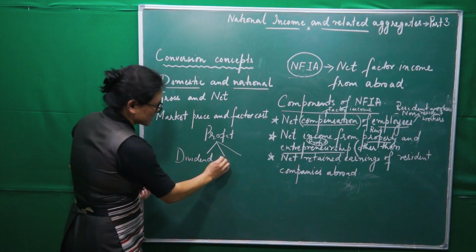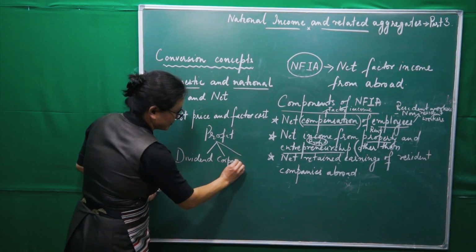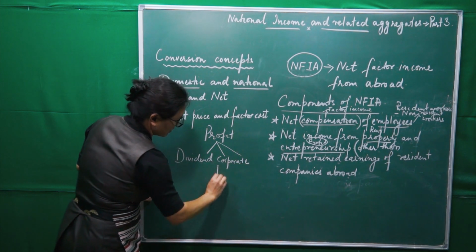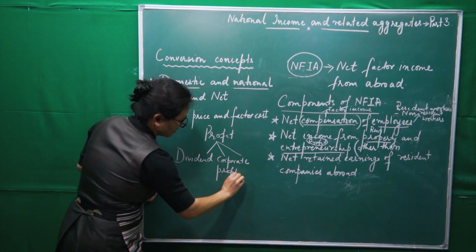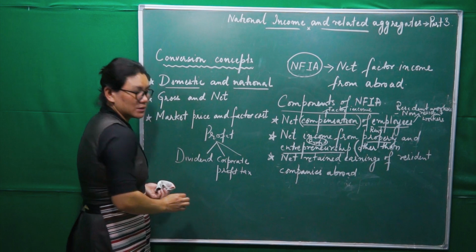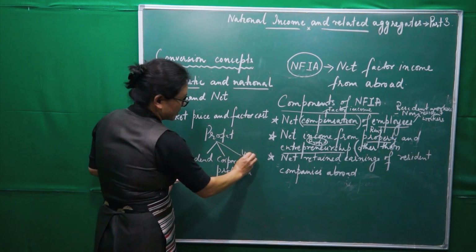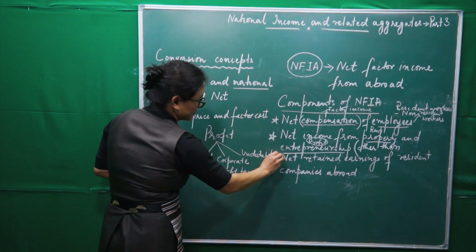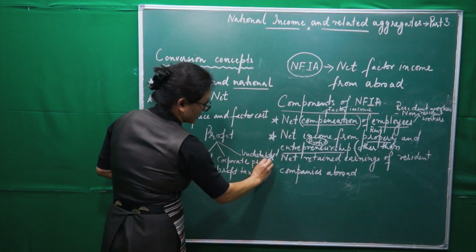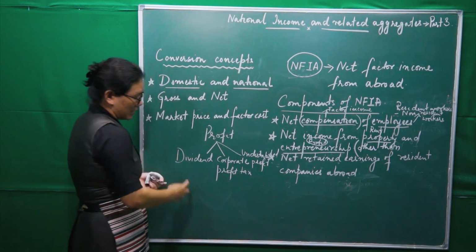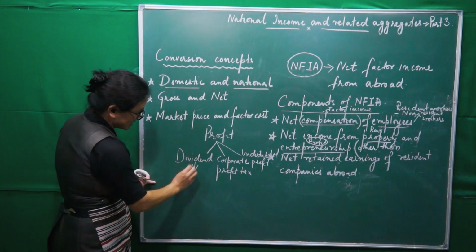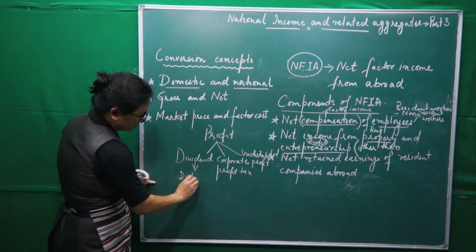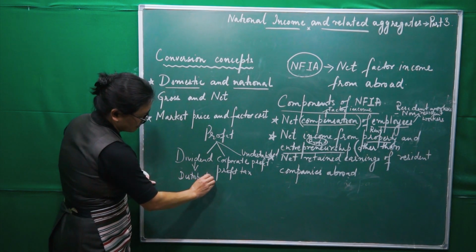Second one is corporate profit tax. Third one is undistributed profit, and dividend can also be called distributed profit.